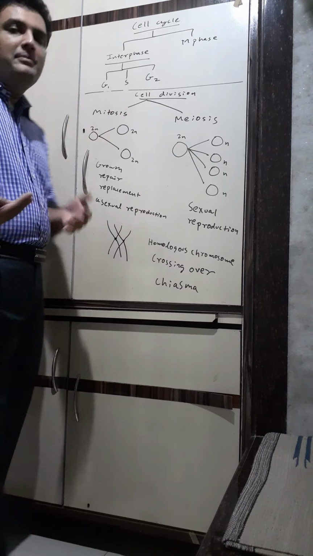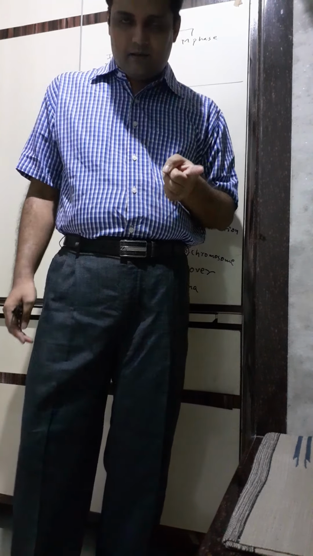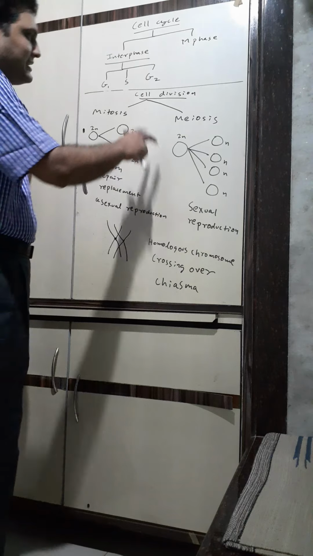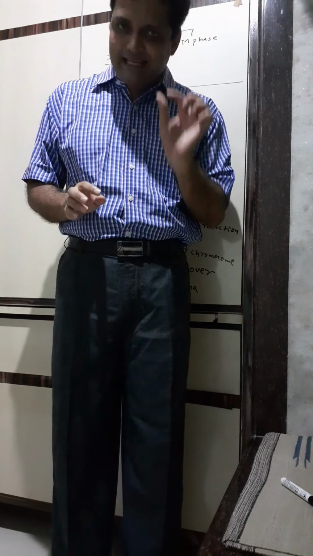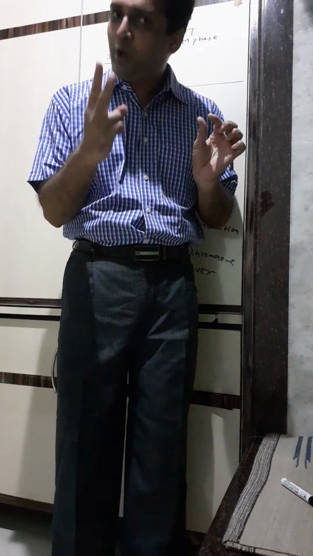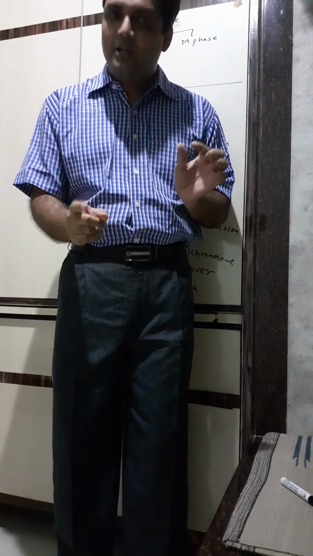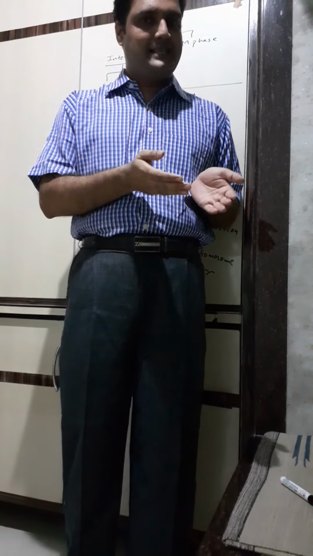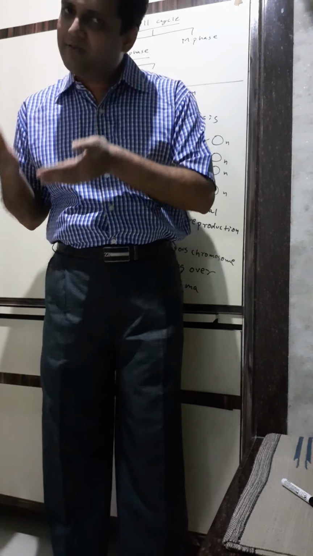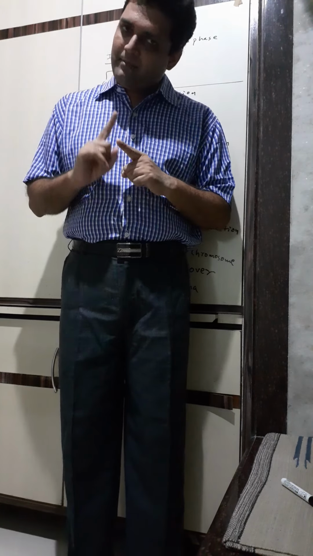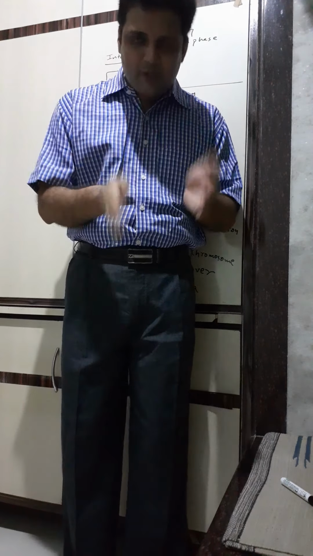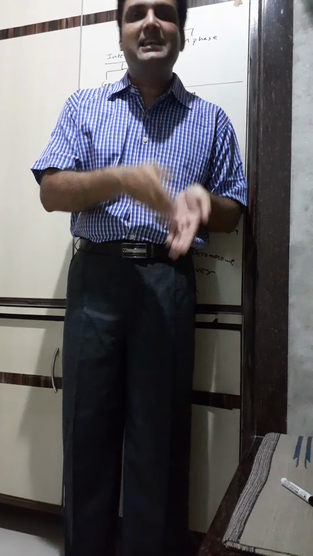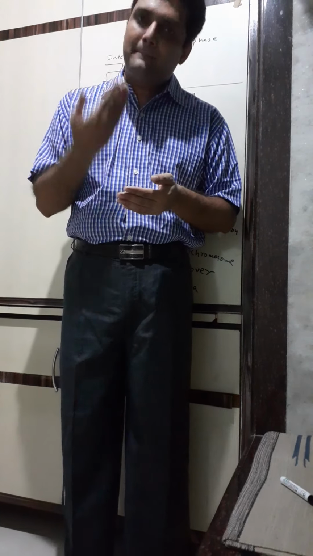Okay, now cell division. Formation of two or more daughter cells from a single parent cell is called cell division. There are two types of cell division, mitosis and meiosis. Now I'll tell you what's mitosis and meiosis. If a single parent cell divides to form two daughter cells such that the chromosome number of the parent cell is equal to the chromosome number of the daughter cell, that type of cell division is called mitosis.